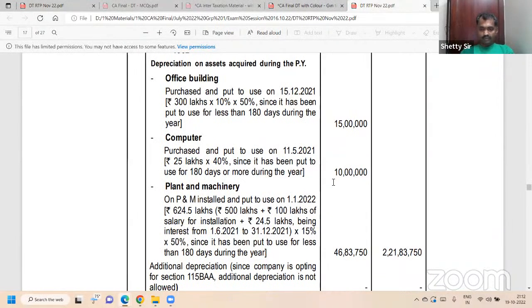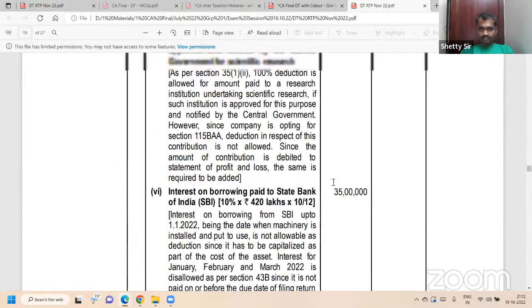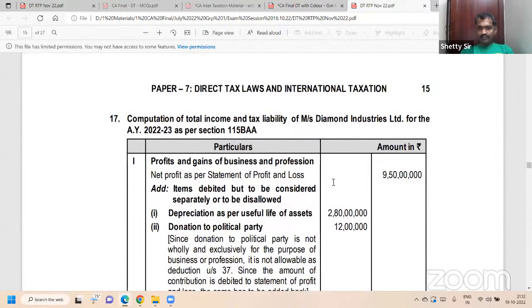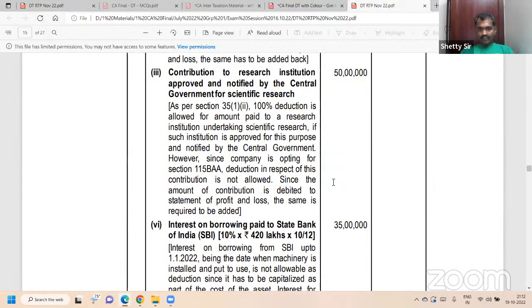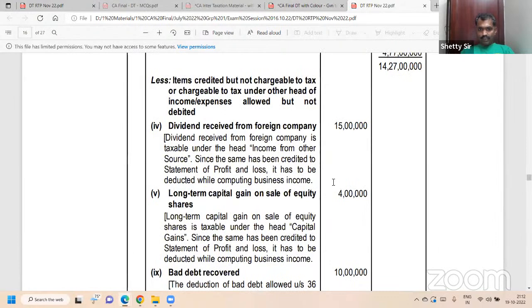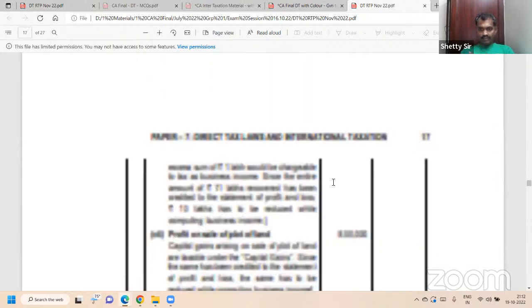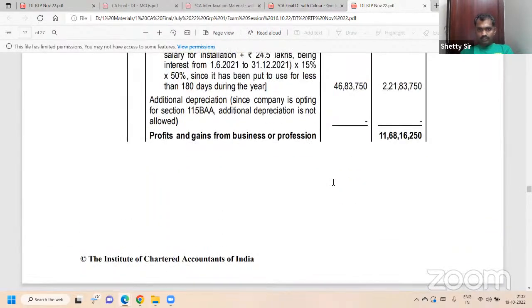46.872 in the bracket. Minus first, and check the final answer, see whether the answer is correct. According to us it is all done. 950 lakh plus 280 lakh, you have kept it? Plus 12 lakh plus 50 lakh plus 35 lakh plus 100 lakh plus 100 lakh minus 15 lakh minus 4 lakh. Bad debts 10 lakh, I will say again if you did not understand. 10 lakh is important. Minus 8 lakh minus 150 minus 15 minus 10. This much should come, did it?